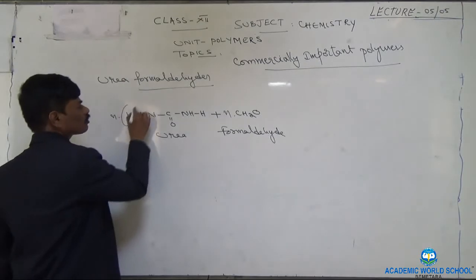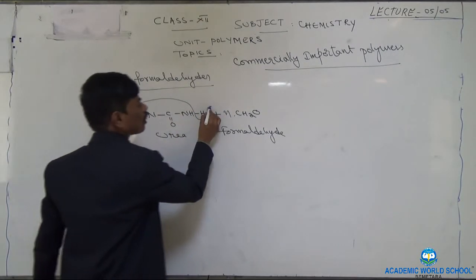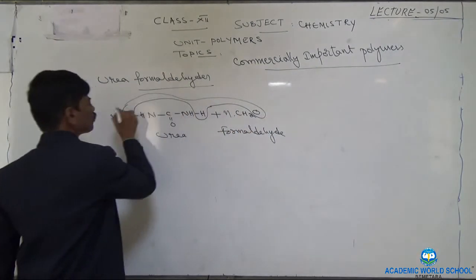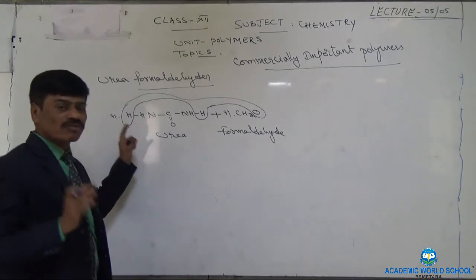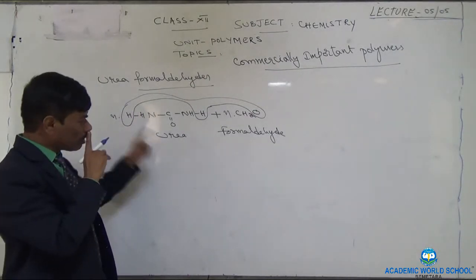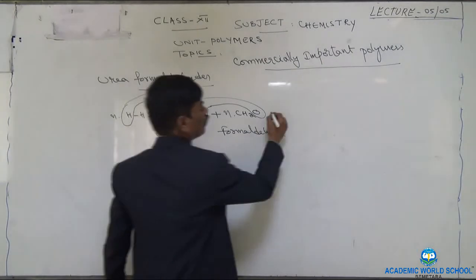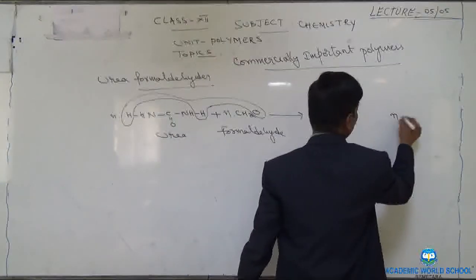From this, 2 hydrogen atoms are removed, and from second monomer, 1 oxygen atom. In that way, 1 water molecule. But when we take n number of both the monomers, we will get n number of water molecules.